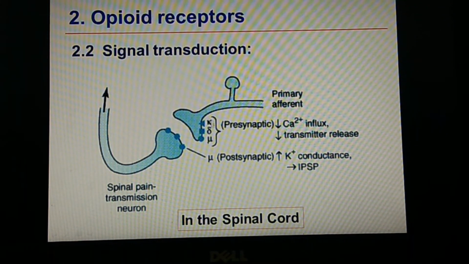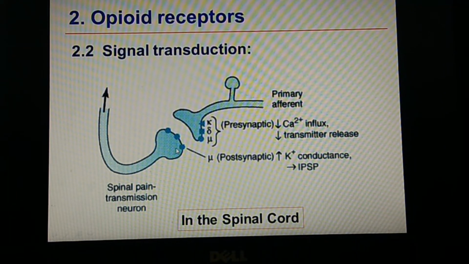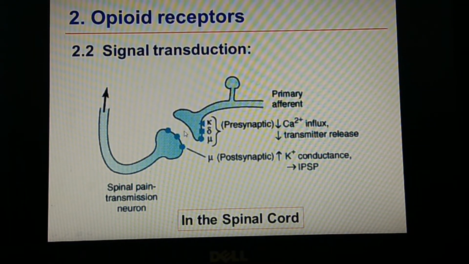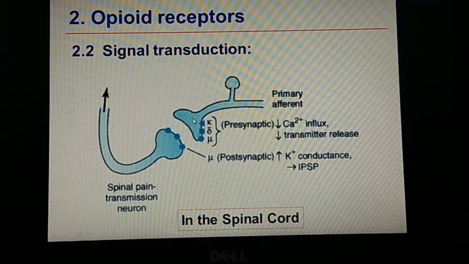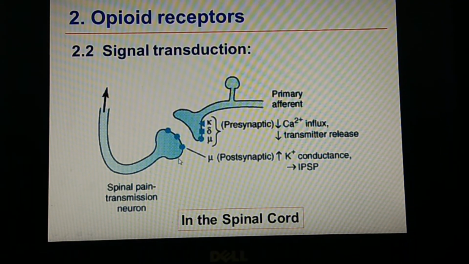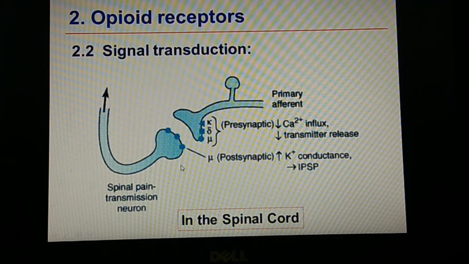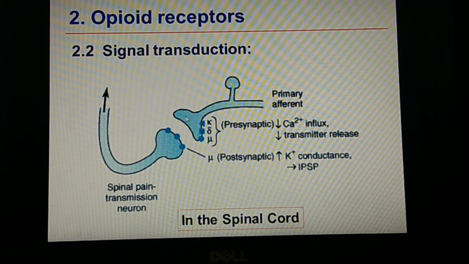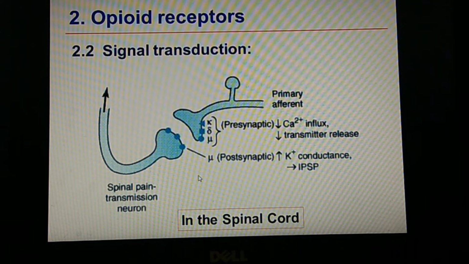Even though it acts on kappa and delta, the actions are very small compared to mu receptors. On the nerve endings, it decreases the calcium influx and decreases the transmitter release, and when it acts on the mu receptor, particularly at the postsynaptic site, it increases the potassium conductance, so that it causes relief in the pain. Even on the peripheral nervous system it can cause relief, but with a very small dose compared to NSAIDs.